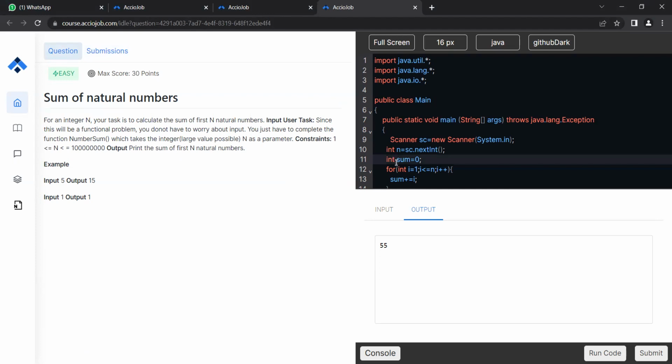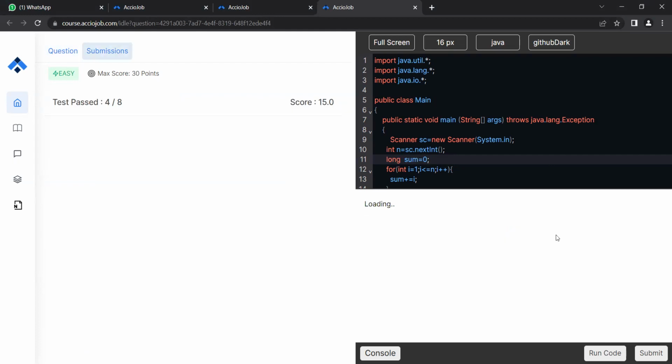So what we need is long. I guess this time it should run, and it should be long.